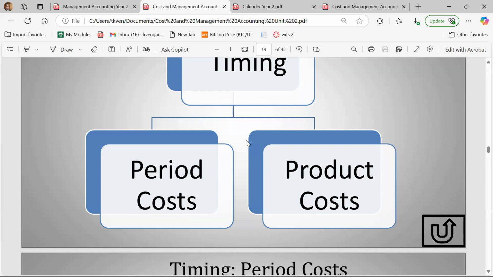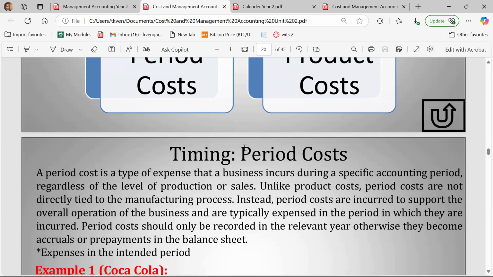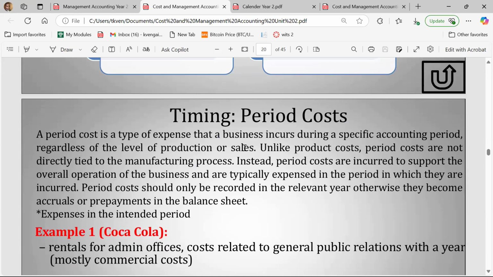So I said timing costs can either be period costs or product costs. If we are saying something is a period cost, we are saying that when we are classifying the cost, it is related to a specific accounting period. For example, the rental expenses of the organization for the year ended something.